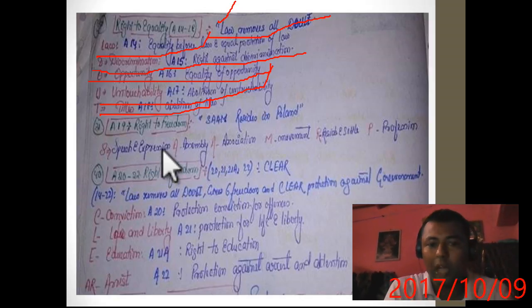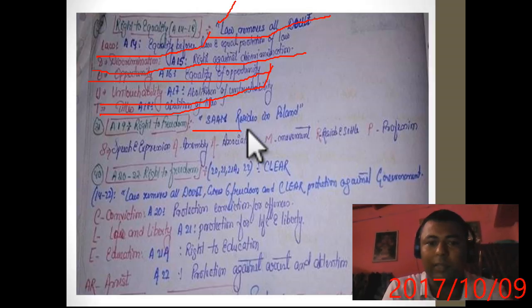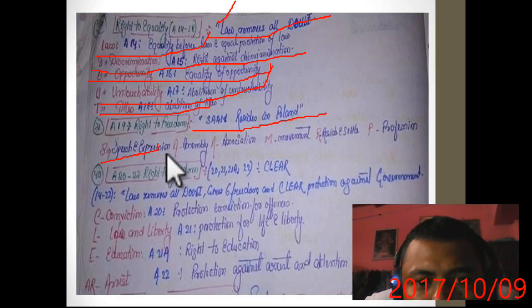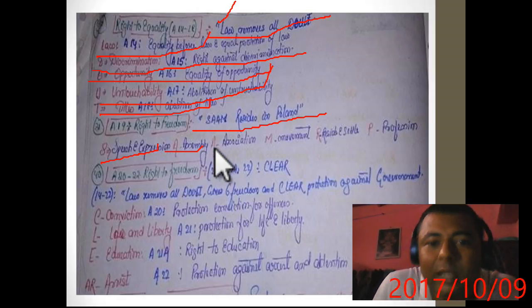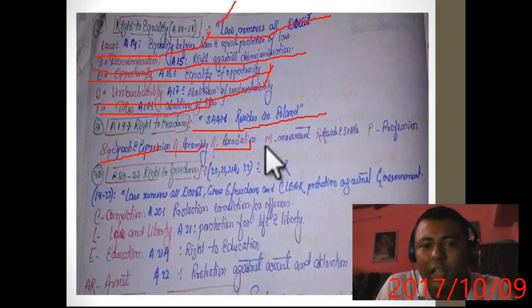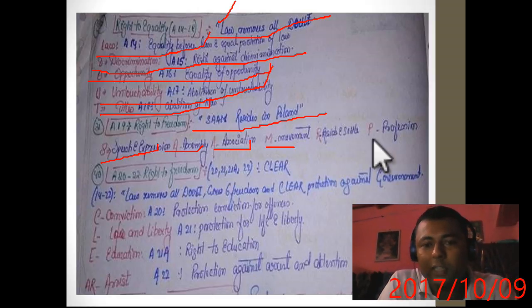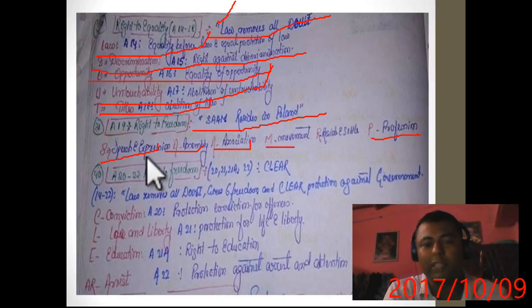I told you, remember, Sam resides in Poland. What will happen from Sam? S is speech and expression. A is for assembly and A for association. Then M for movement. Now resides and settle, and for Poland it is profession. In this way we can remember the 6 rights given in article 19.